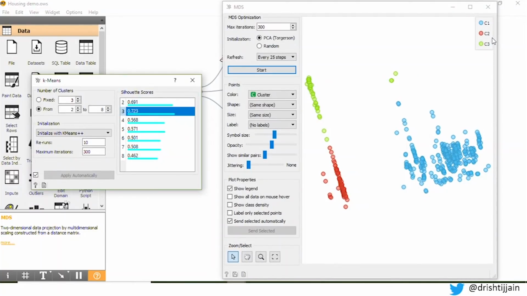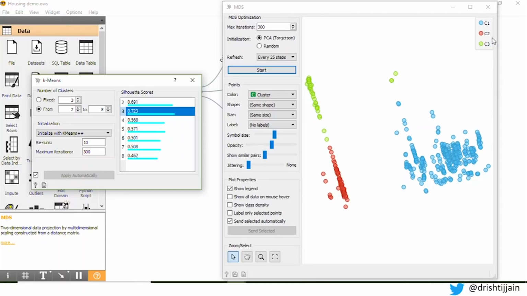So instead of just trying it with K equal to 3 and seeing how it looks like, the second point in the K-means pop-up that you can see is a From field. So if you know that it could range from 2 to say 8 number of clusters, you will put in 2 and 8, and the Silhouette scores for each of these combinations for K equal to 2, 3, 4 and so on up till 8 will be displayed here.